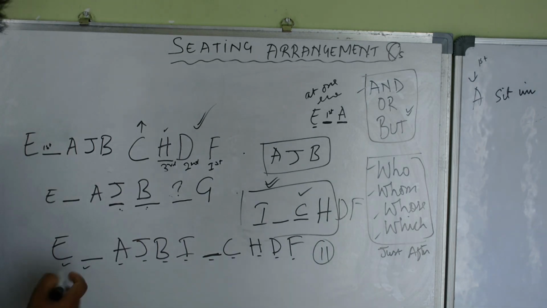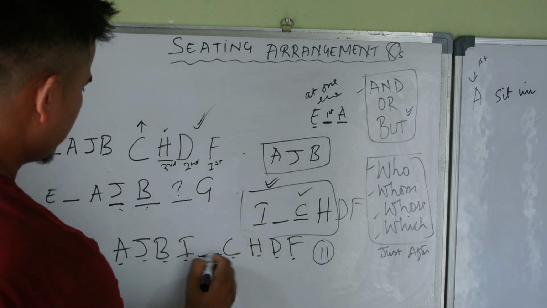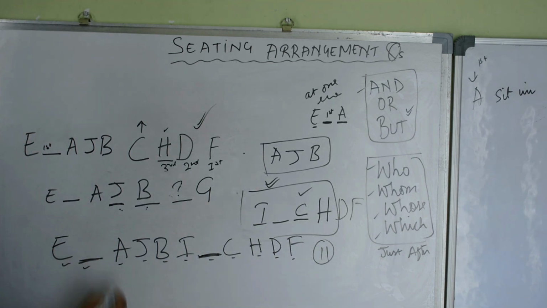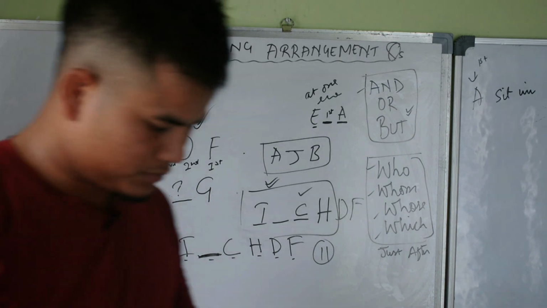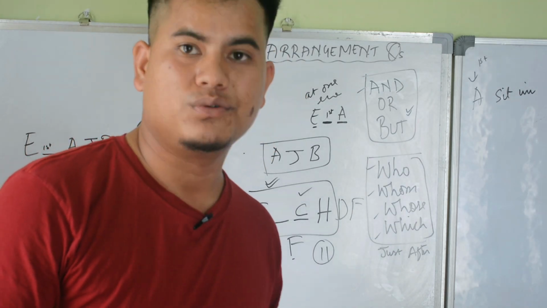A B I, and CHDF. The condition is: H is nearest to D to the left and at the third place to the right of I.